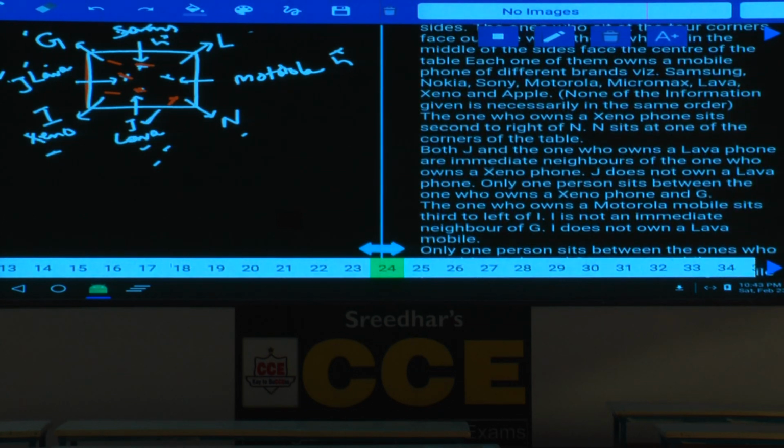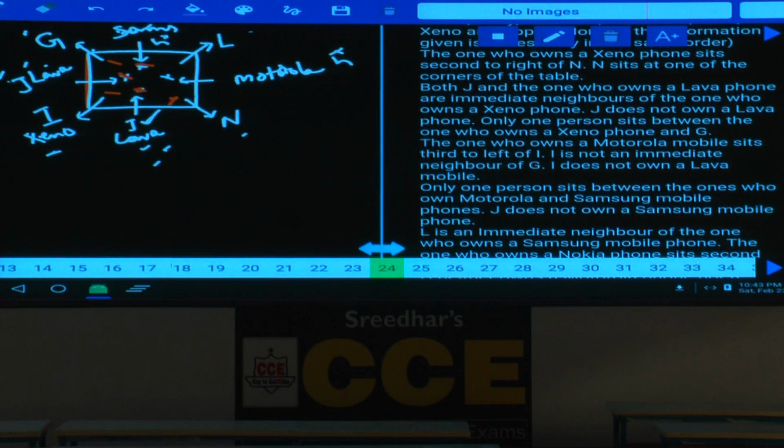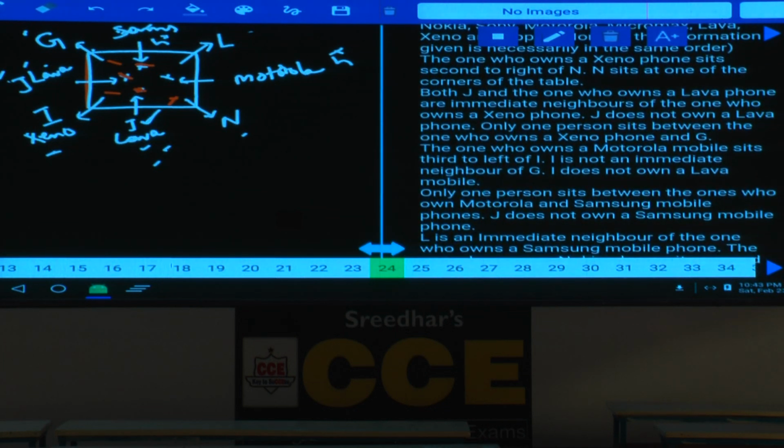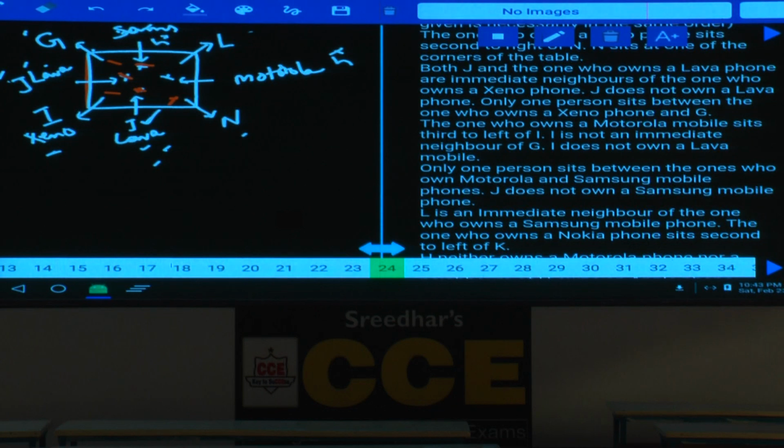Let's go through the information once again. Both J and N sit at the corners. J, who owns no phone, sits second to the right of N. J and the one who owns Lava are immediate neighbors of the one who owns the phone J. And J does not own a Lava phone. As J does not own Lava, H must be Lava. Then there is one person between J and G.